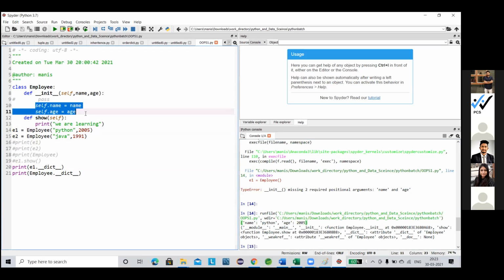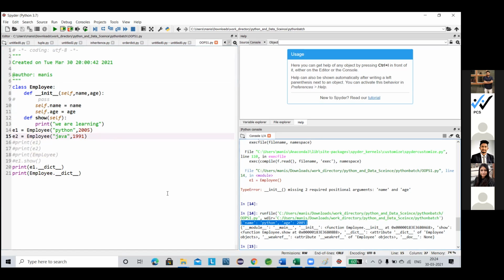Now you can ask me one thing: this method is also part of the initialization, it physically exists, and we can call it. So why is it not bound to this object? Because this show method is not dependent on E1. It is dependent on the class. It is a member of the class, not a member of the object. That's why it is not showing in my dictionary. But these two members are members of the object as well as members of the class. That's why they are described here.